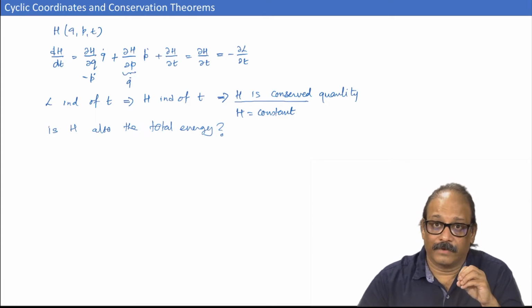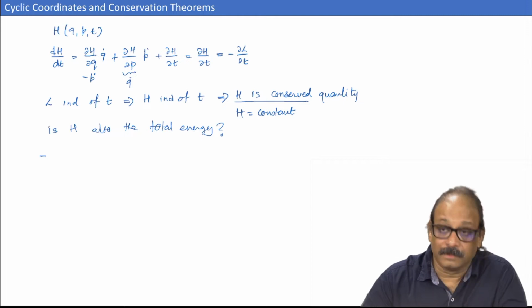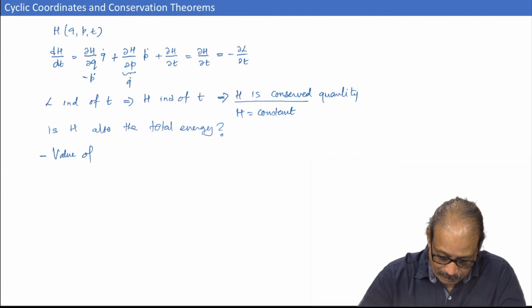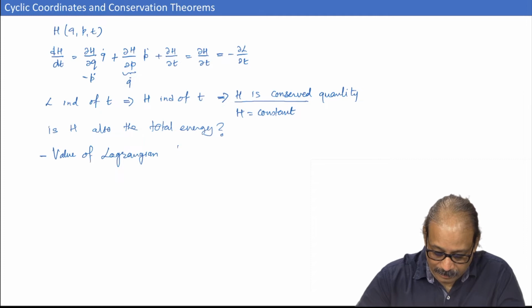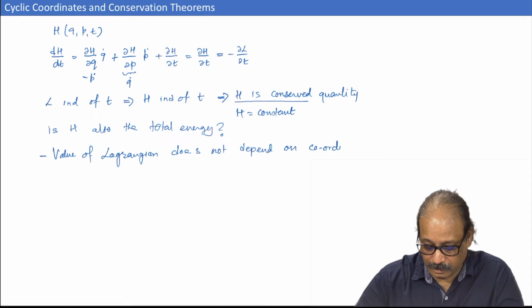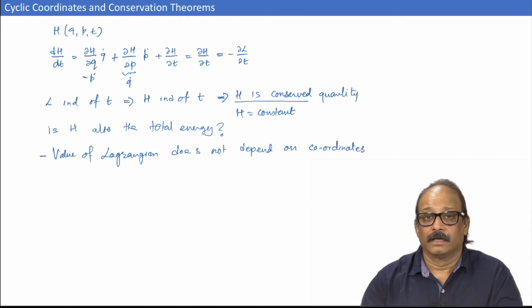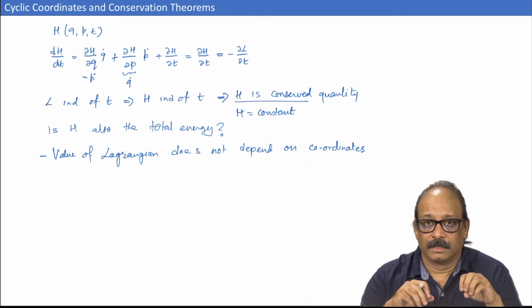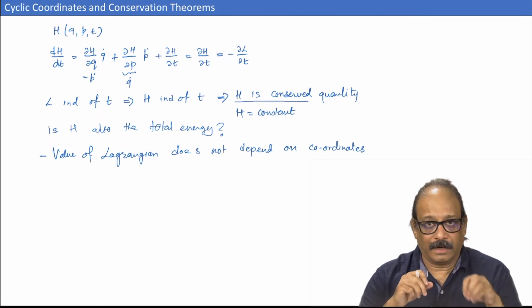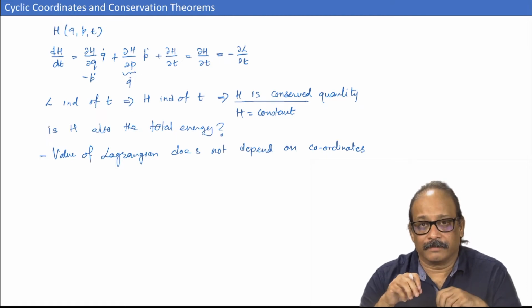So, the value of the Lagrangian does not depend on the coordinates. Its functional form of course would look different, but if you calculate the actual value, that will remain the same.